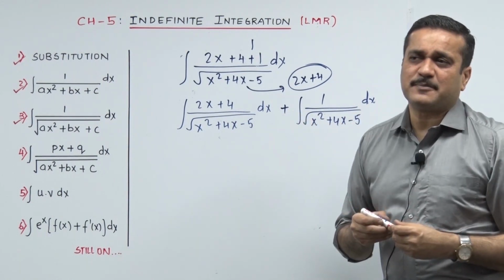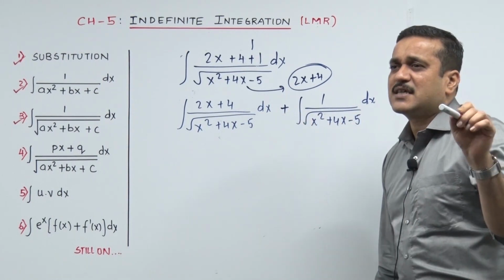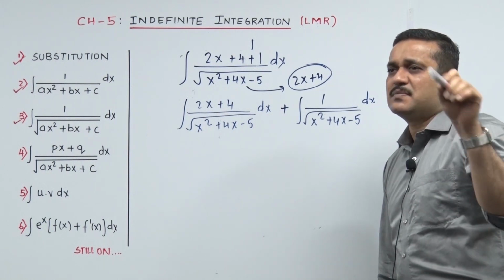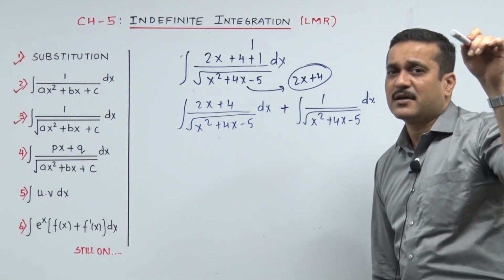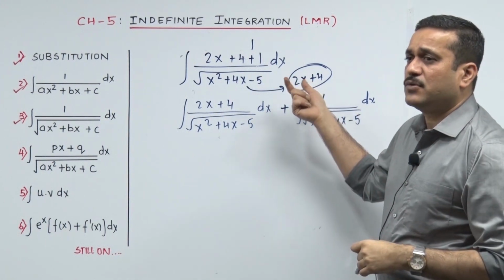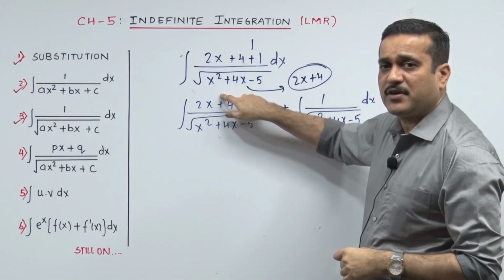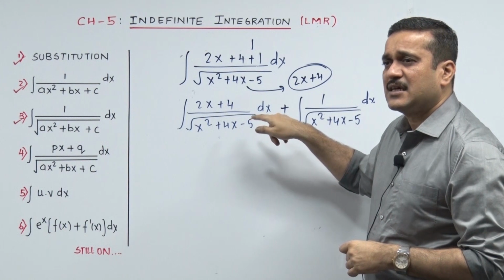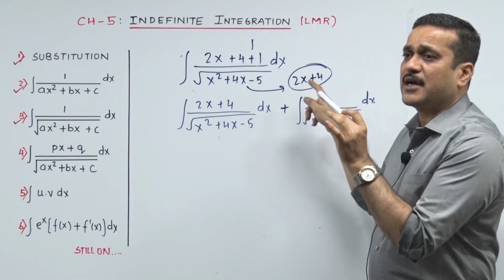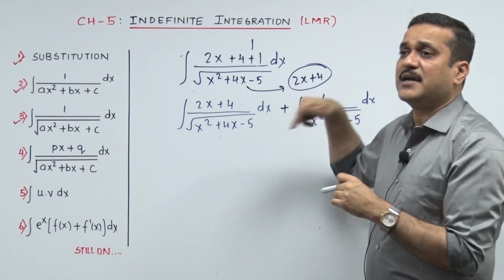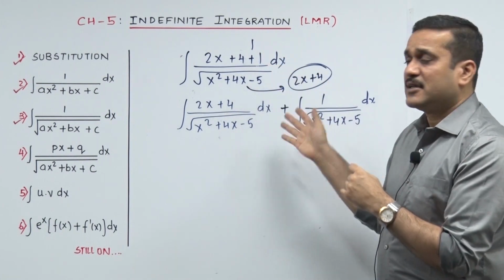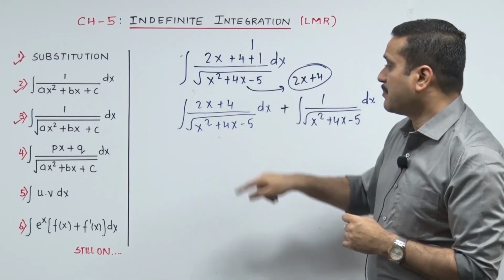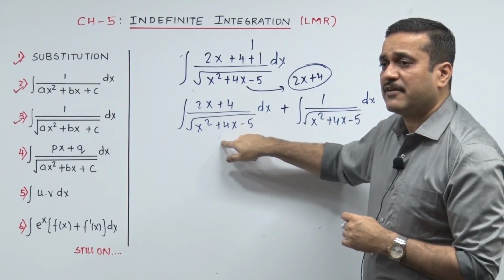Check the first one. आपने मिस किया कुछ देखना. You should have smelled in that what you try to bring. आपने derivative ऊपर क्यों लाया? Now it rings perfectly, f dash x upon root fx. That was the reason why you are trying to get वो नीचे का quadratic का derivative ऊपर, so that when you split, that part is going to shape up as f dash x upon root fx.